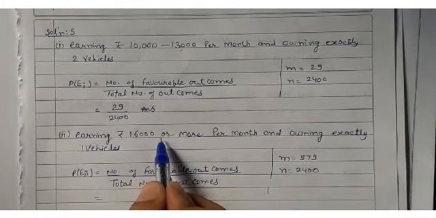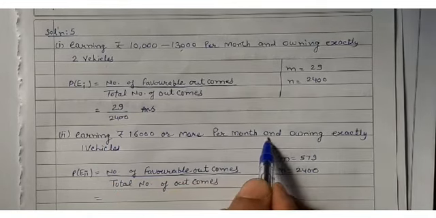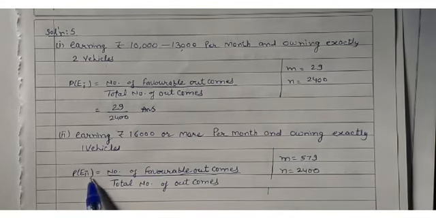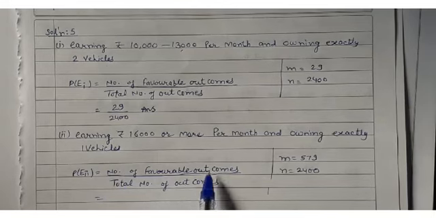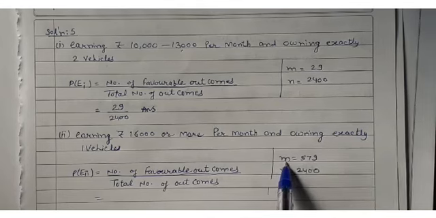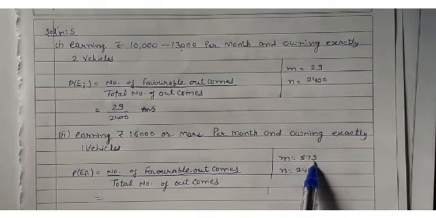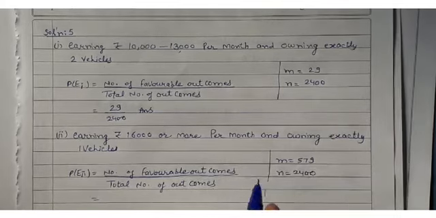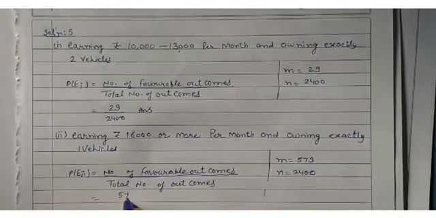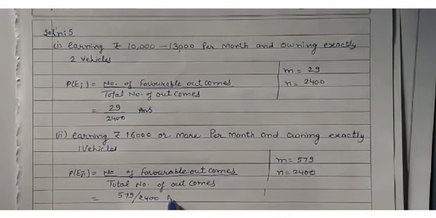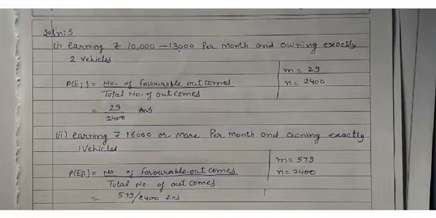Earning rupees 16,000 or more per month and owning exactly 1 vehicle. Again, what is the formula of probability? Number of favorable outcomes upon total number of outcomes. Okay, favorable outcome is 579 and total number of outcomes are 2,400. Then 579 upon 2,400, this is your answer.